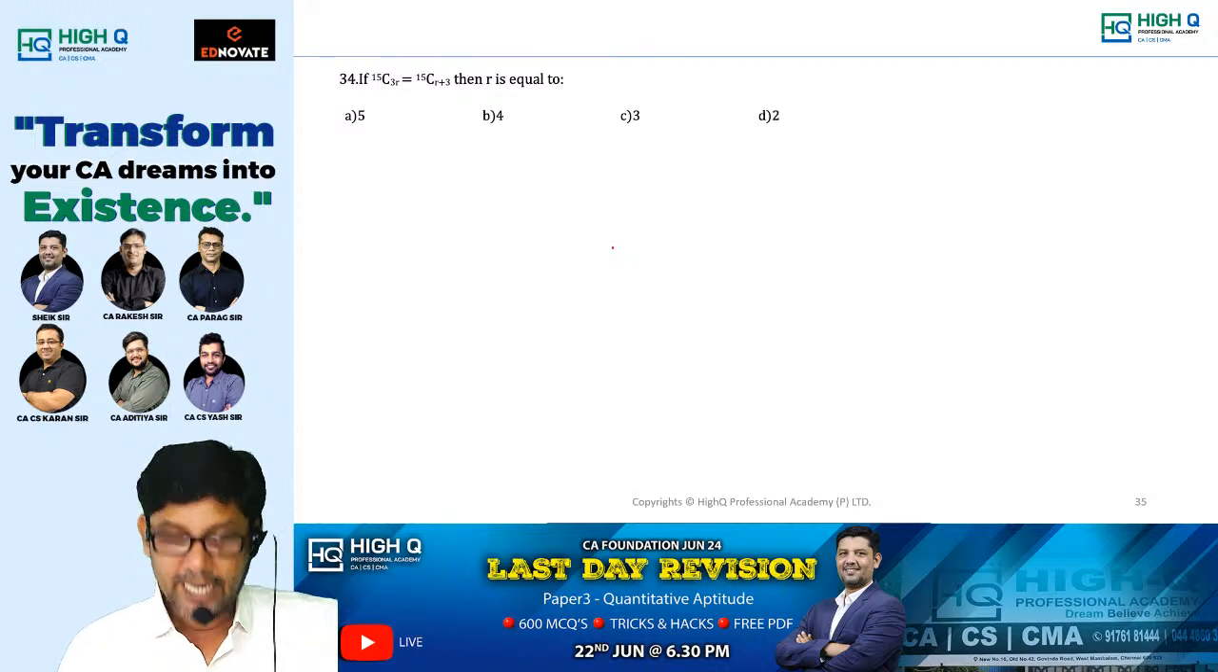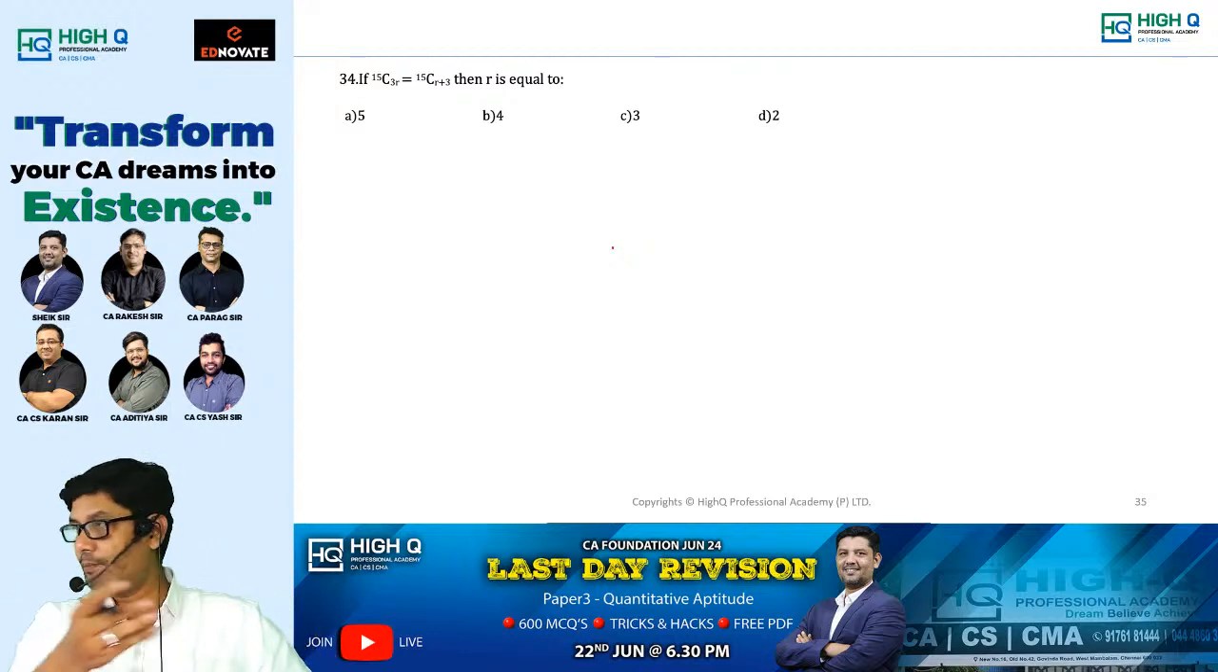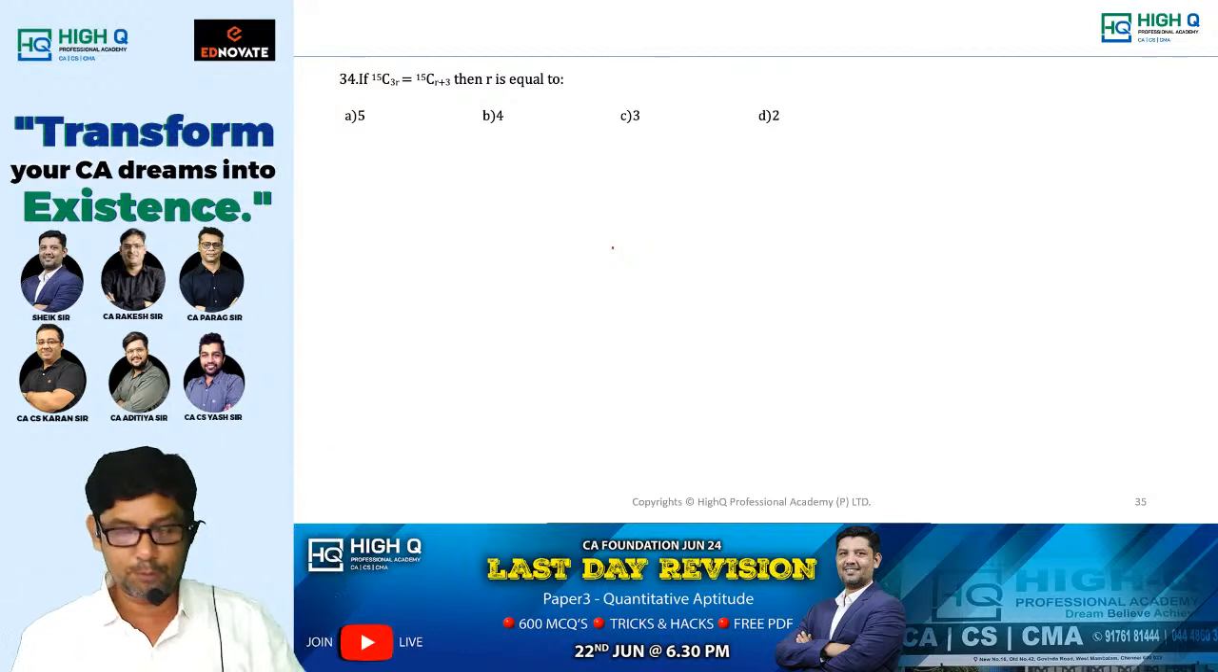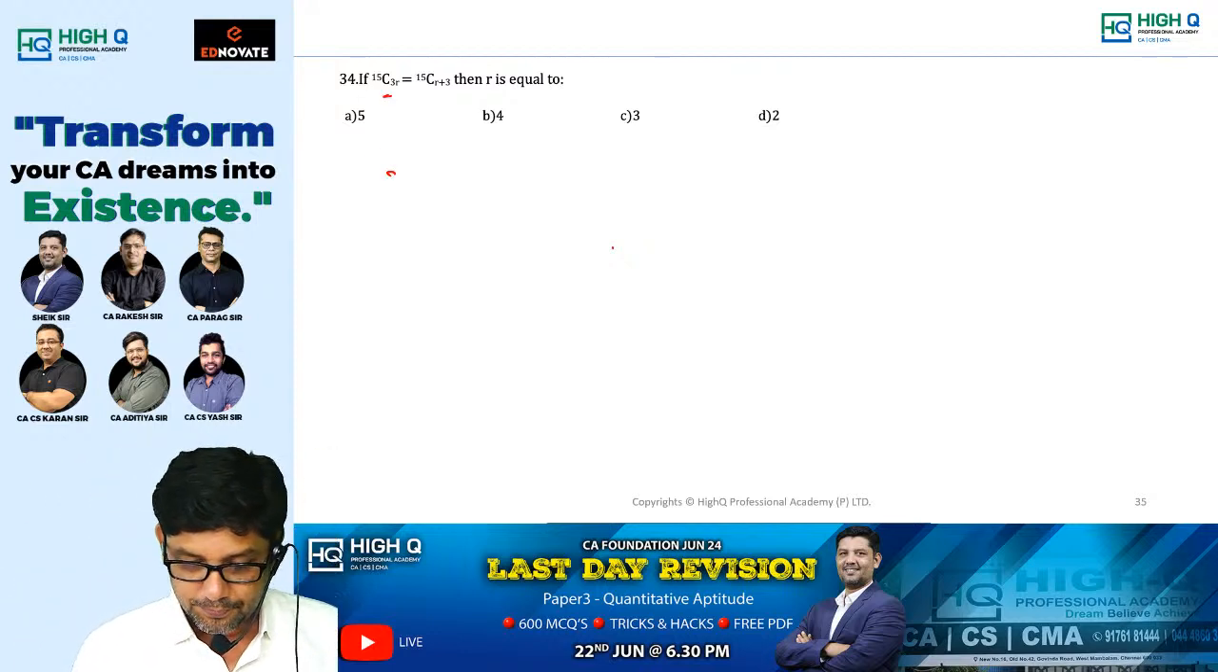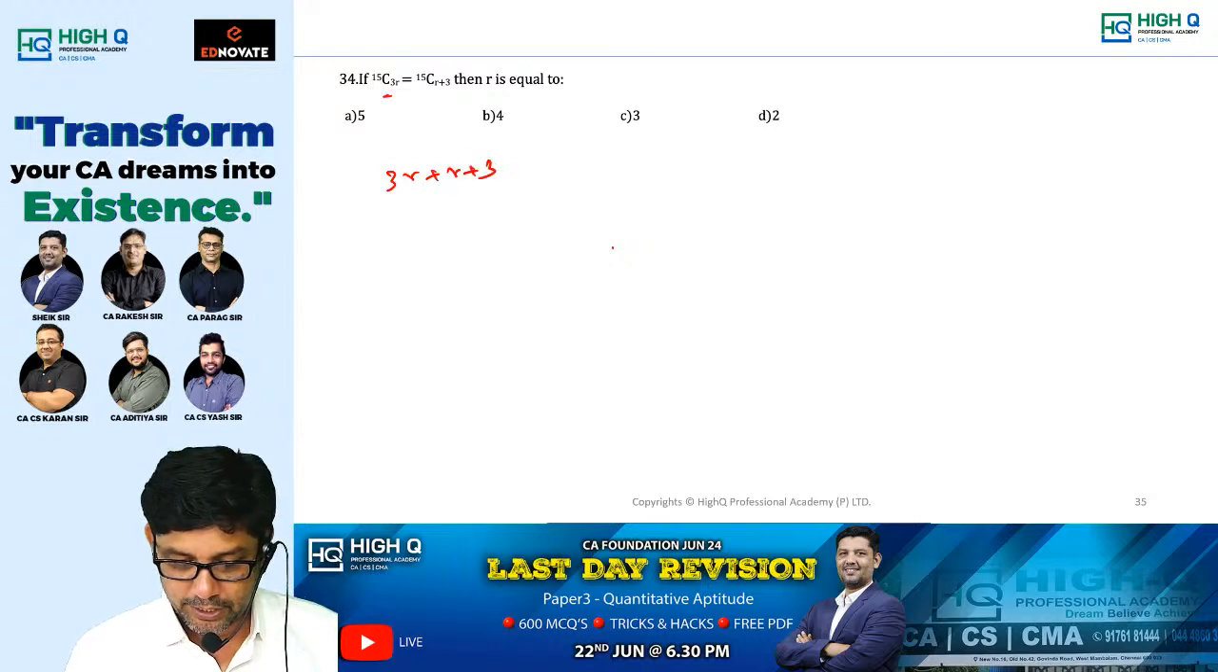Next. Yesterday we did this question in the mock exam. Actually, a few questions in the mock exam were taken from the previous attempt. 3R plus R plus 3. When you add both, you will be getting N equal to 15. 4R equal to 12. R is equal to 3.